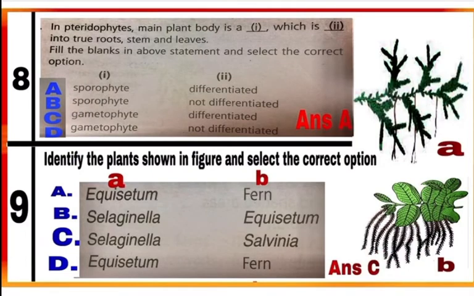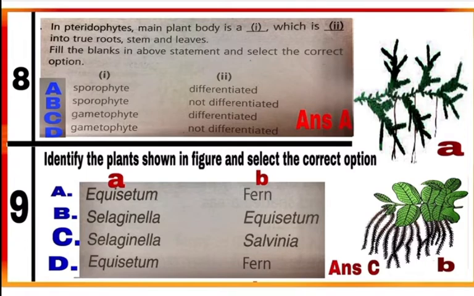Question 8. In pteridophytes, main plant body is a 1, which is 2 into true roots, stem and leaves. Fill in the blanks in above statement and select the correct option. Option A is correct. Sporophyte is the main plant body of pteridophytes and it is differentiated into true roots, stem and leaves. So, 1 is sporophyte and 2 is differentiated.